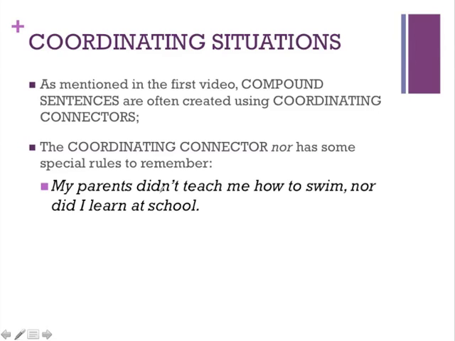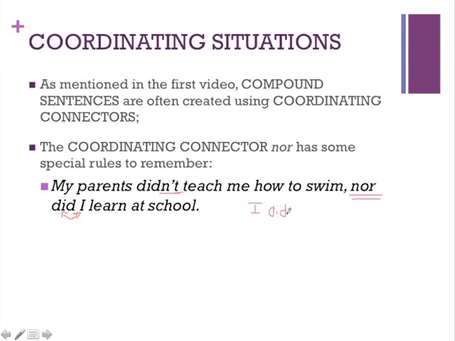So, my parents did not teach me how to swim, nor, so again, notice this is consistent now. It's reinforcing the negativity of the first part by saying, nor did I learn at school. Now, again, this seems a little unusual. First off, the auxiliary verb would switch locations with the subject. Second, it would appear that you would say, I didn't learn at school.